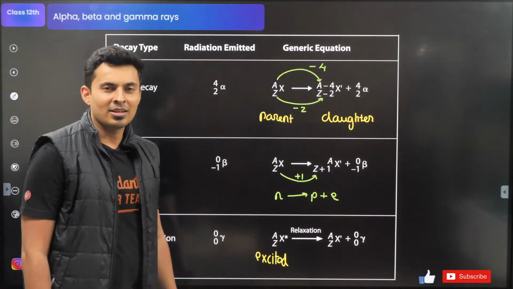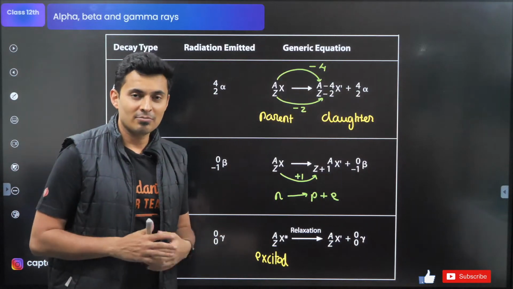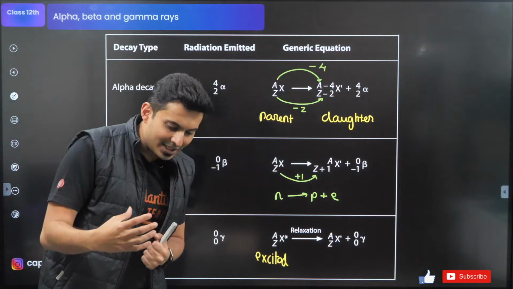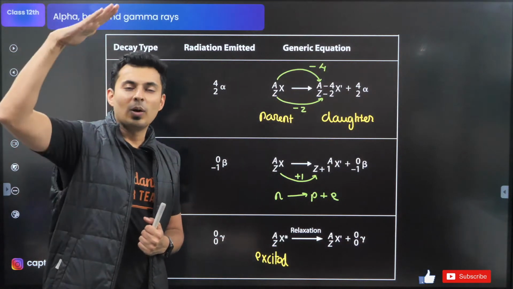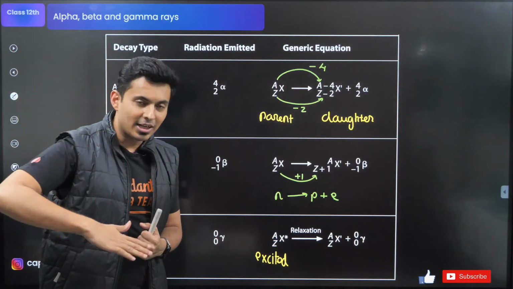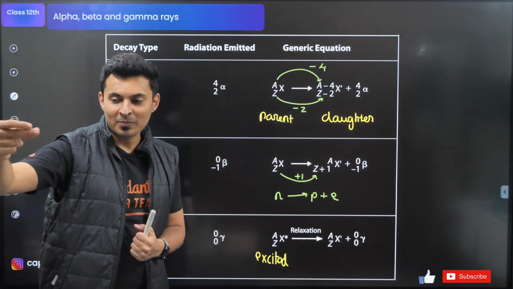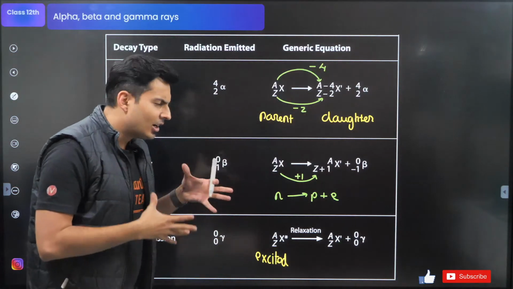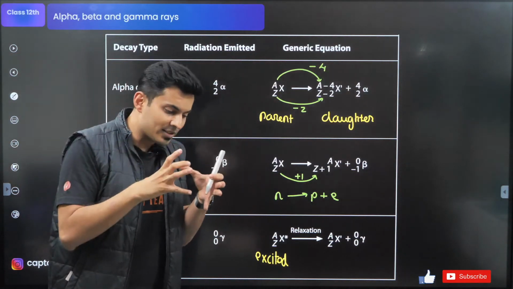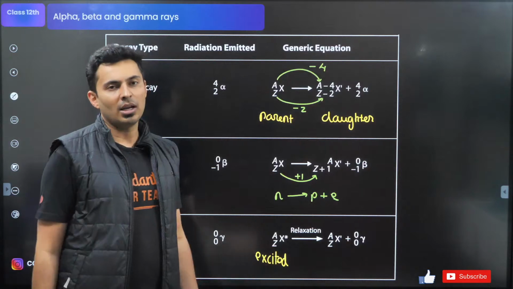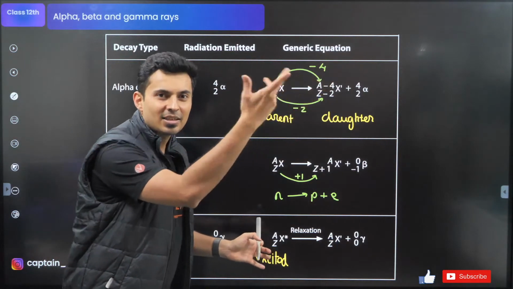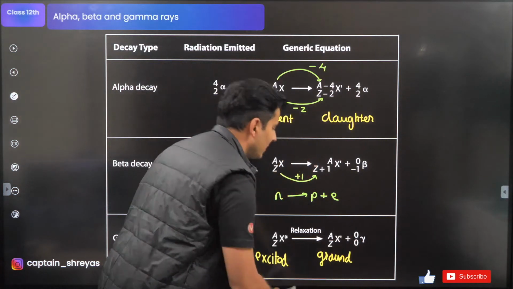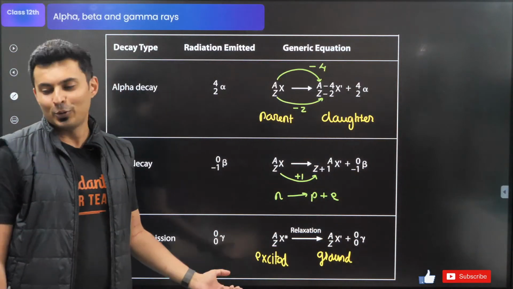Do you remember atomic structure? Different states of hydrogen-like atoms in Bohr's model. An electron in an excited state goes to the ground state. What does it emit when it goes from excited to ground state? Remember the Lyman-Balmer-Paschen series? It will release light, a photon. In the same way, a nucleus, not the electron, the nucleus can be excited. It becomes unhappy, okay, done. It releases what? Light. So this is basically your ground state. So that's why you are getting a photon.